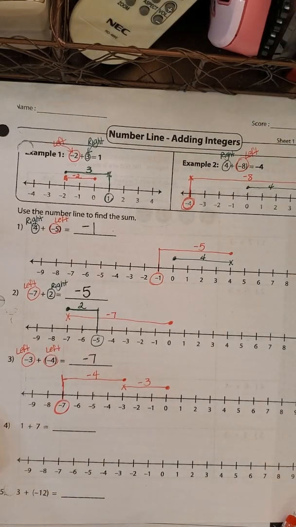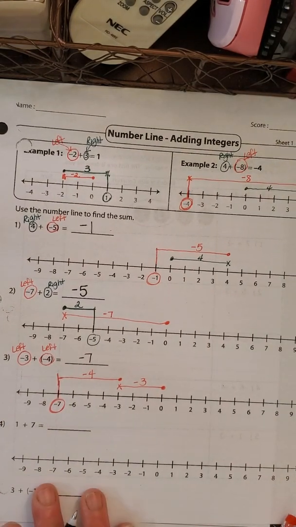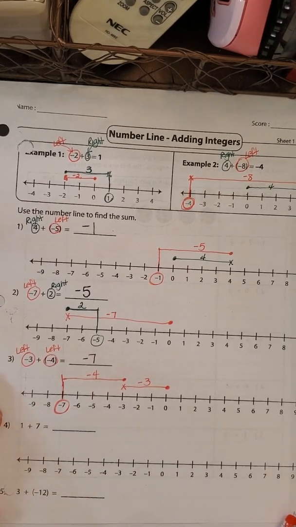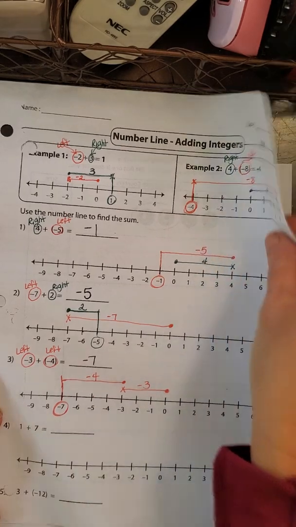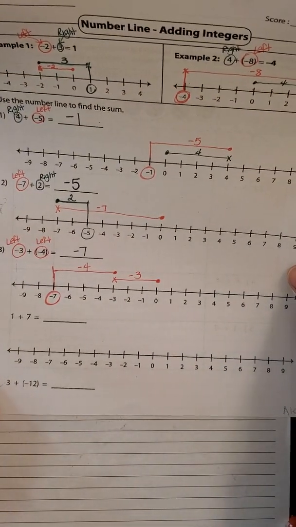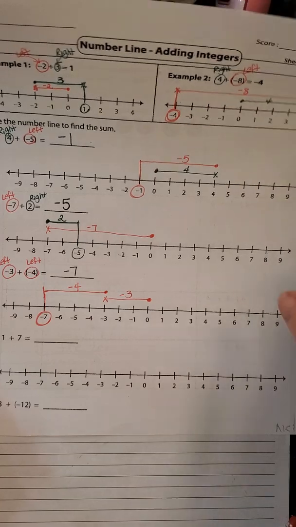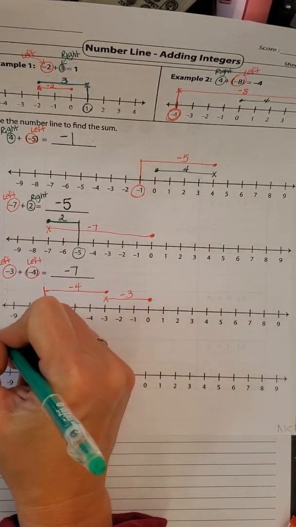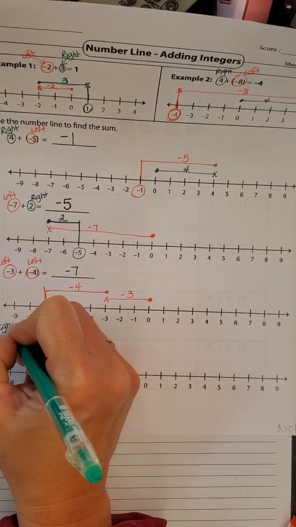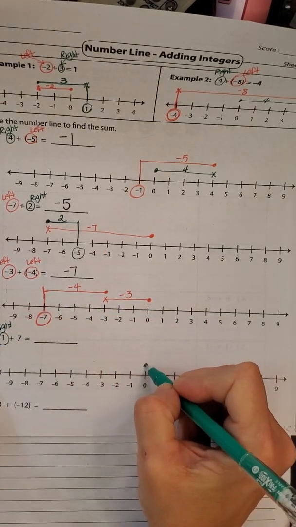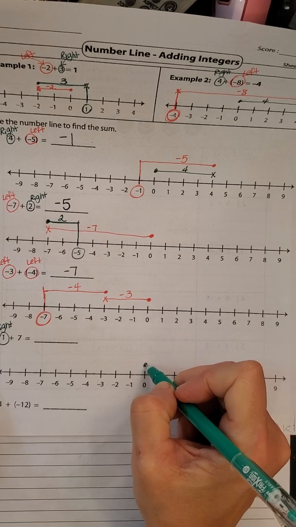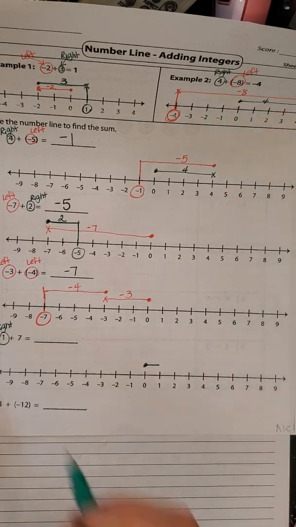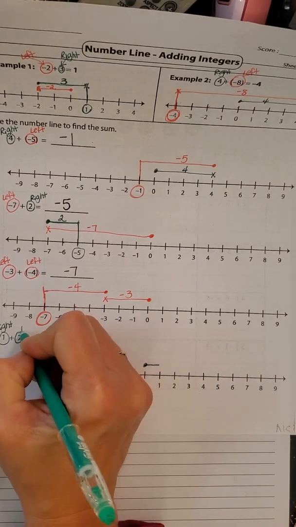Pause the video, do number 4 and number 5, and then come back and we'll do those together. So you've done number 4 and number 5. So let's look at those. Number 4 says 1, so I'm going to go right 1, start at 0, go right 1, and then right 7 more.